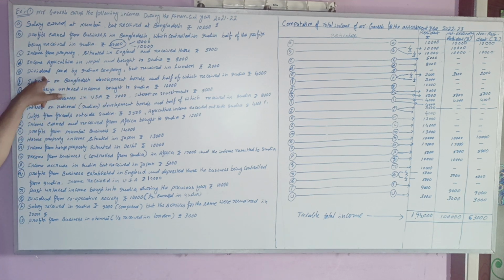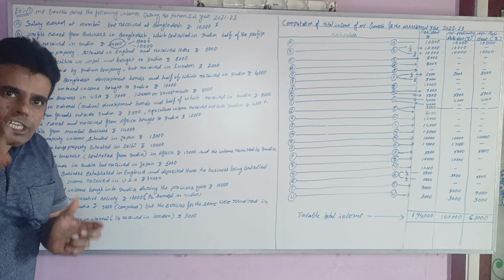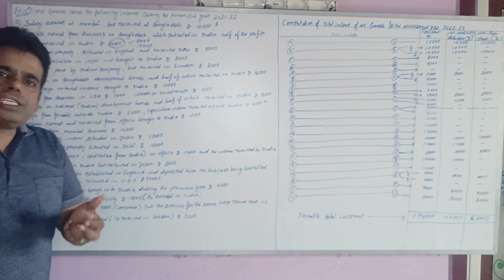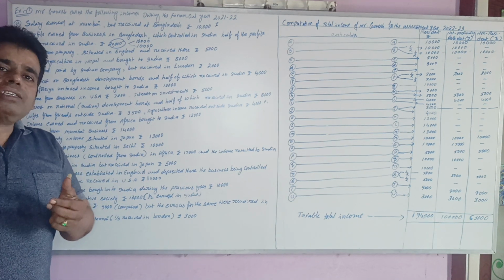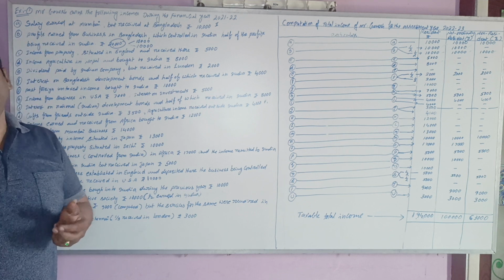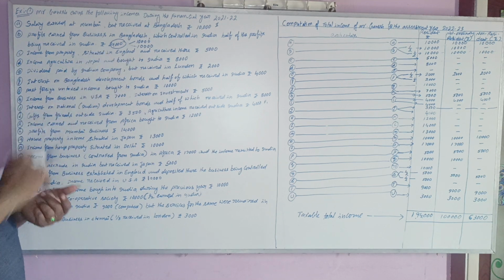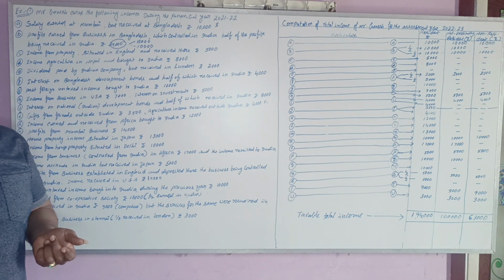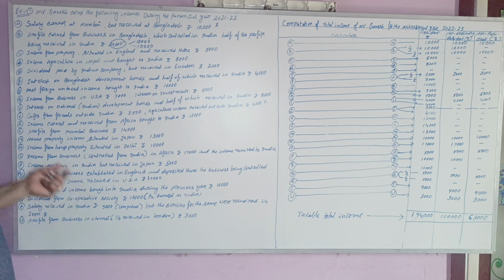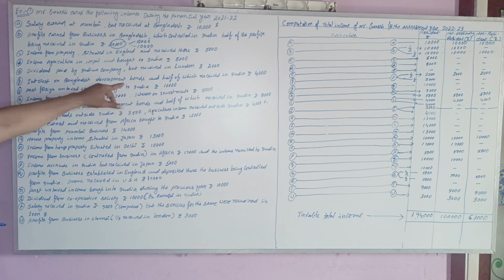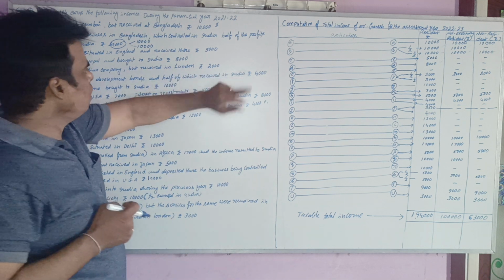Next, if the same dividend is received from a foreign company, that should be taxable. If it is received from an Indian company, there are 2 points you should remember. If any income is received from agriculture in India, or any income is received from any Indian company, the dividend income is not taxable for both of them, either resident or not ordinary resident or non-resident.